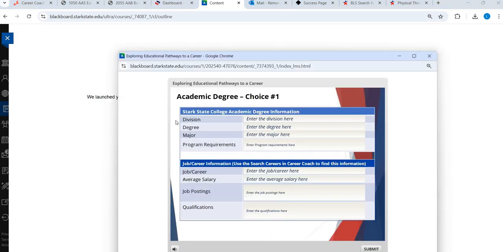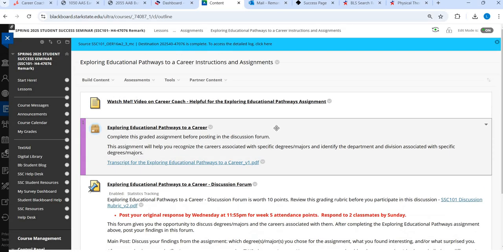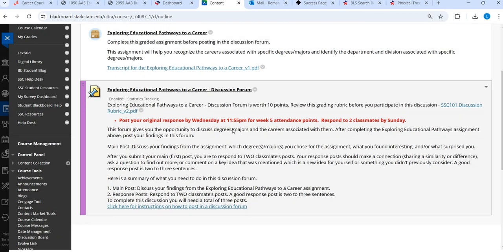You're going to go back into Blackboard and fill out the discussion forum. This is due by Wednesday for weekly attendance and then responses to classmates by Sunday. Using the information you just discovered, discuss your findings from the assignment, which degrees or majors you chose, what you found interesting, and what surprised you. So maybe you can talk about how you looked at physical therapy and occupational therapy. This is what I learned, or this is what was new, or this is what was exciting.